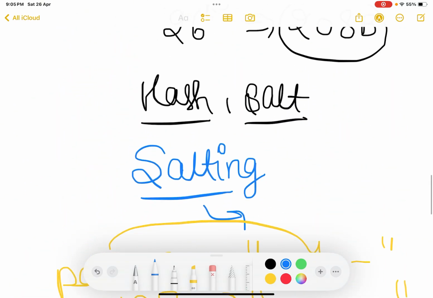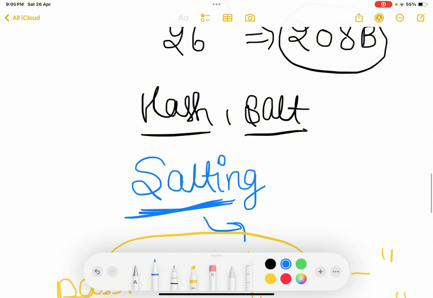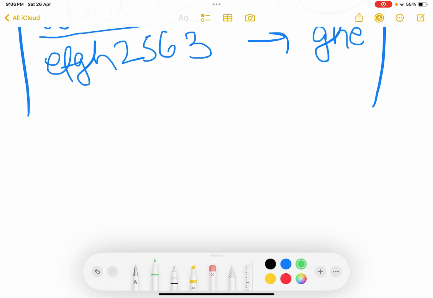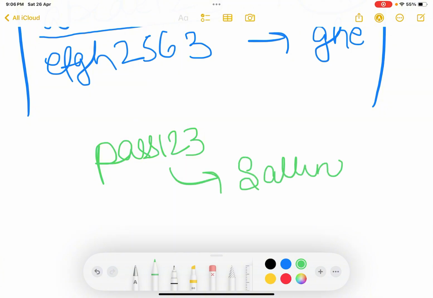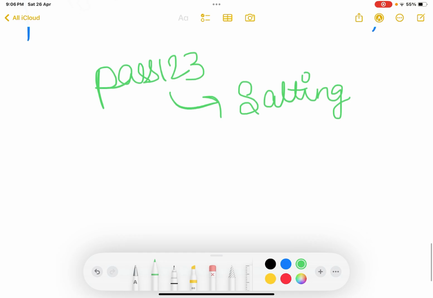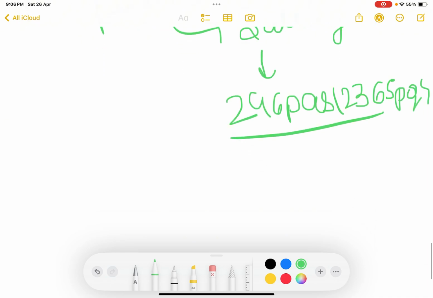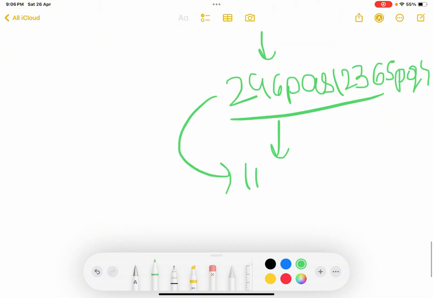That's why we use a process called salting. Salting simply adds a few characters to the start and the end of the password before hashing. Let's say my typed password was pass123. First of all, it will go through salting, which means random characters will be added. So pass123 will be converted to, let's say, 246PAS123 and then 65PQR. This random string will be generated by salting, and after salting, hashing will be done, which means this will be converted to a particular hash.